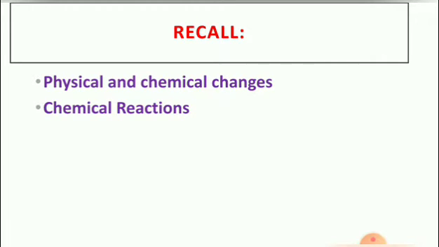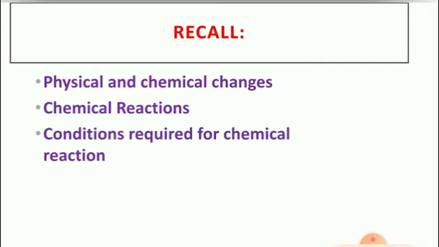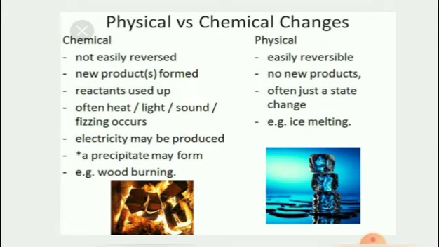Students, already we discussed physical and chemical changes, chemical reactions, and conditions required for chemical reaction. Do you remember, children? Yes, physical versus chemical changes. What are chemical changes? They are not easily reversed, that is, they are irreversible changes. New products are formed. Reactants are used up. Often heat or light or sound or fizzing occurs. Electricity may be produced. A precipitate may form. Example, wood burning.